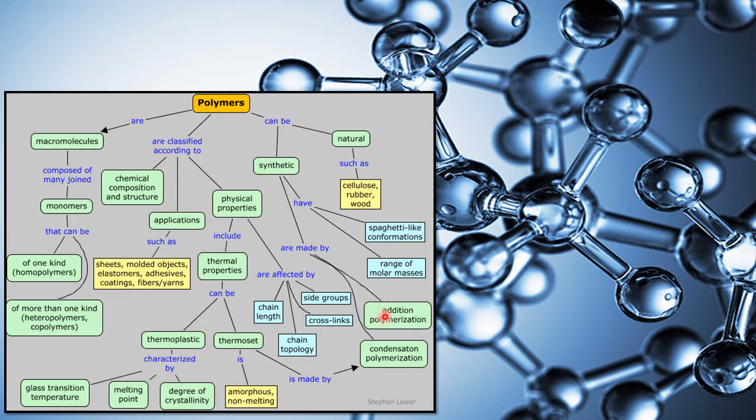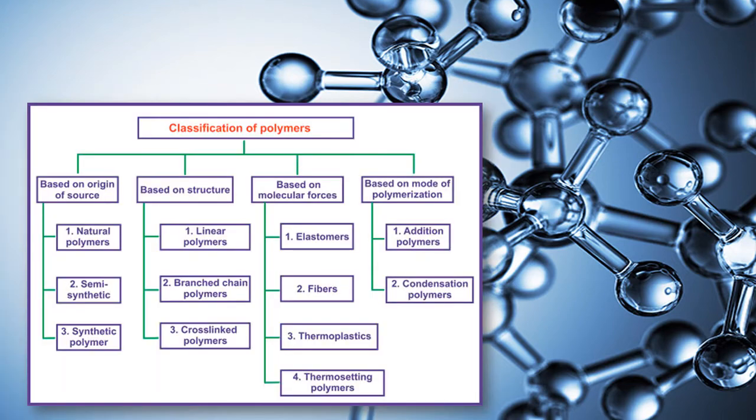Polymers can be synthetic. If synthetic, they are made either by addition polymerization or by condensation polymerization. Synthetic polymers may have spaghetti-like conformations and a range of molar masses. Polymers can also be natural, such as cellulose and rubber.